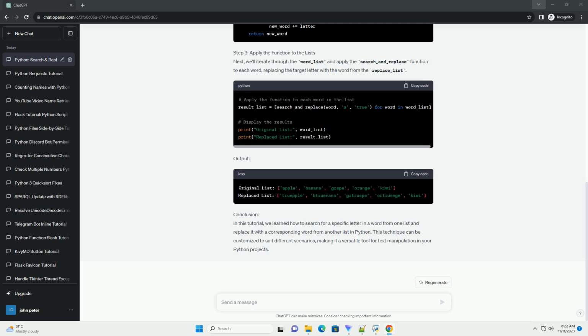Output. Conclusion. In this tutorial, we learned how to search for a specific letter in a word from one list and replace it with a corresponding word from another list in Python. This technique can be customized to suit different scenarios, making it a versatile tool for text manipulation in your Python projects.